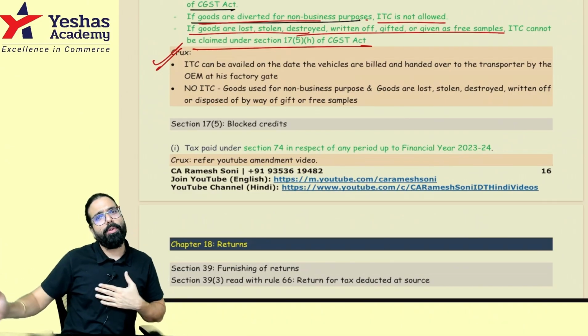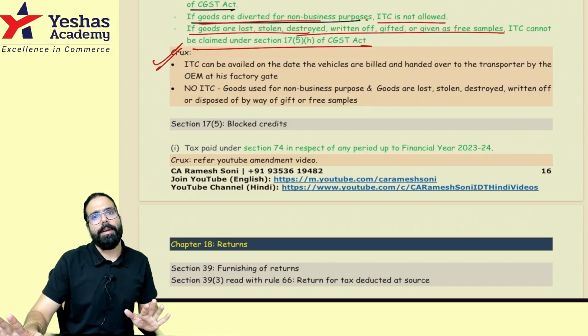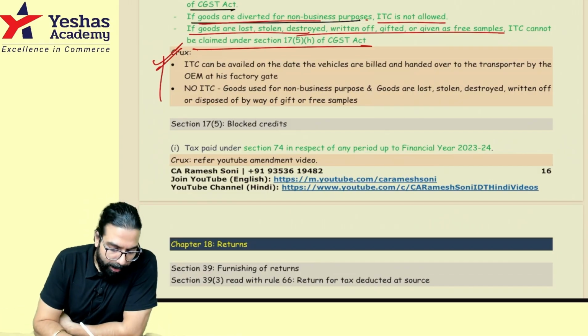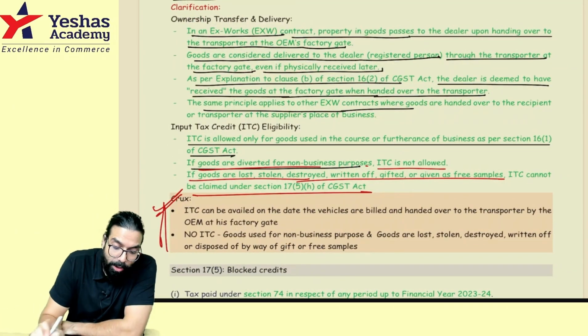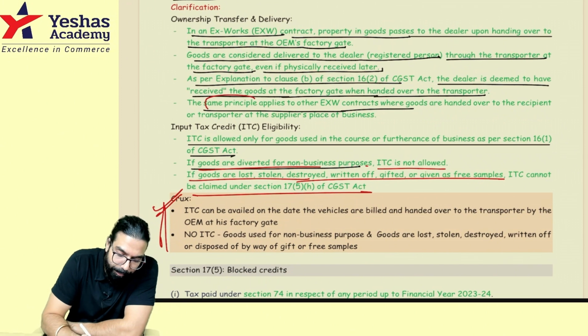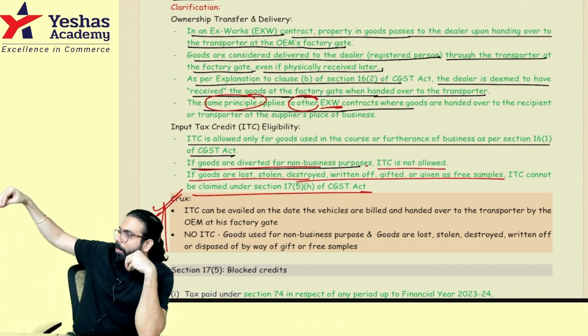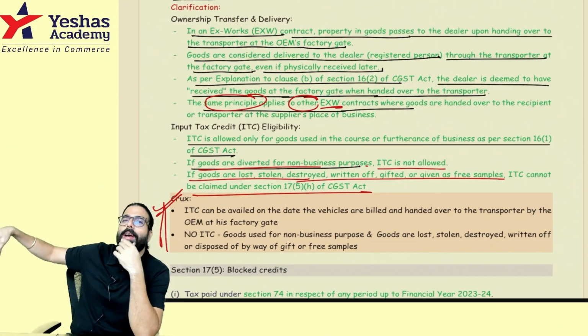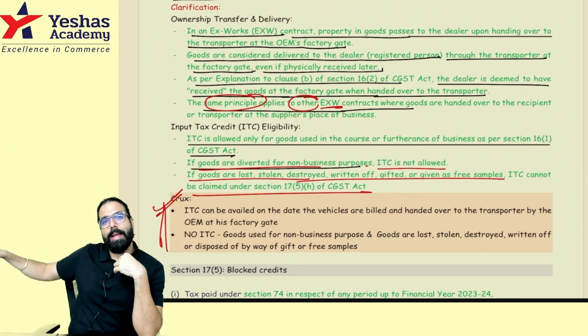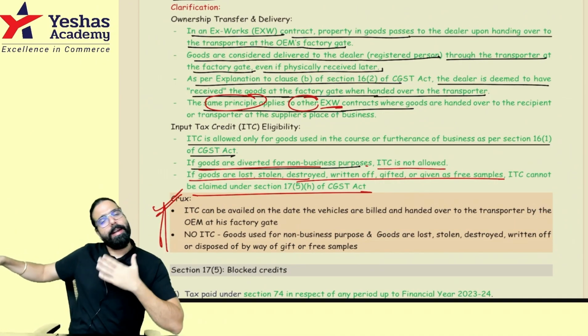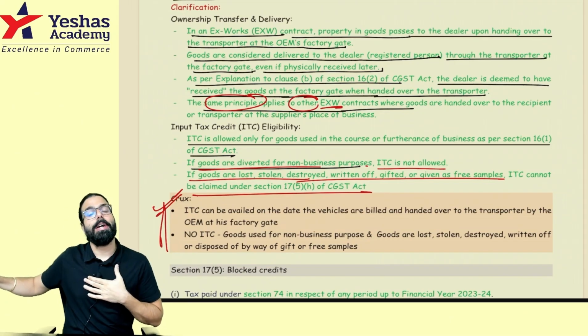If you took some mobile for a personal purpose, you can't take the credit. Done, sir. This point is clear, and they have told it is not only for cars, it is applicable to other ex-works contracts also. What is ex-works, everyone? Ex-works means when goods are handed over at the factory gate of the supplier. At that time when they are handed over to the transporter, it is deemed that I have received and I can go ahead and take the credit.